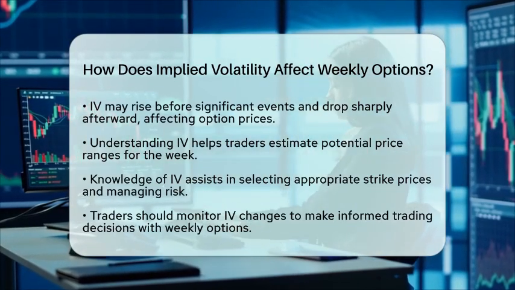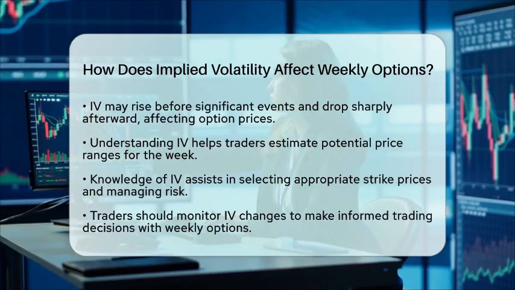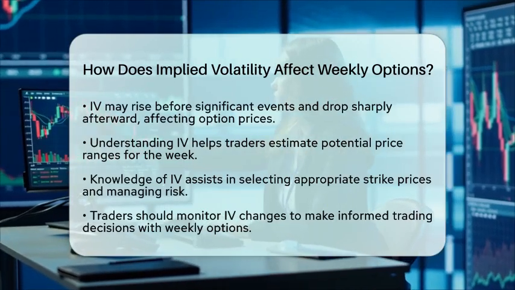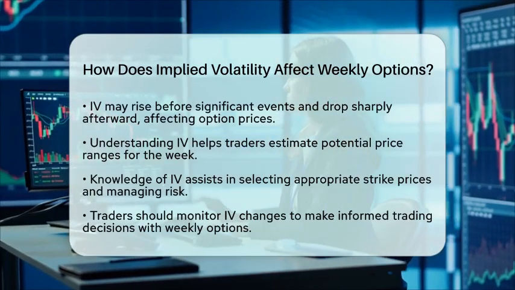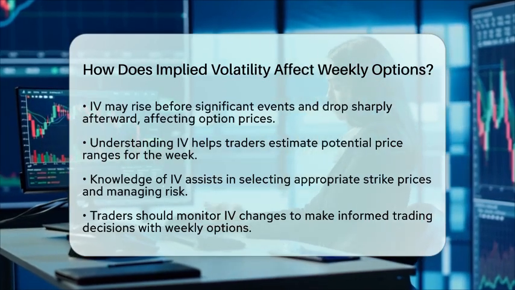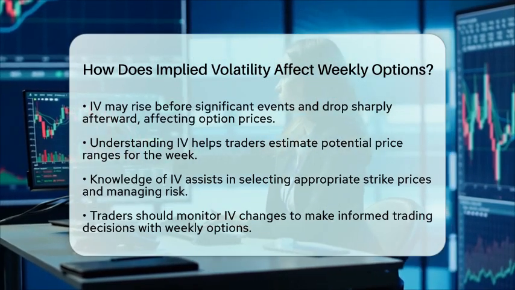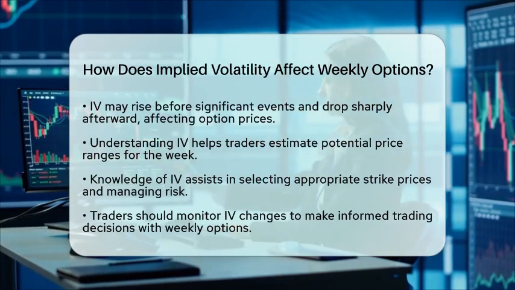For example, if a stock is trading at $100 with an implied volatility of 40%, it suggests a larger expected price movement than if the implied volatility were 20%. This difference can influence trading strategies and position sizing.